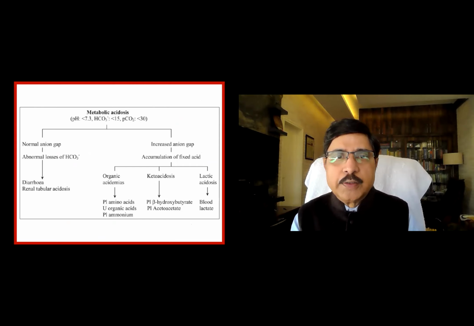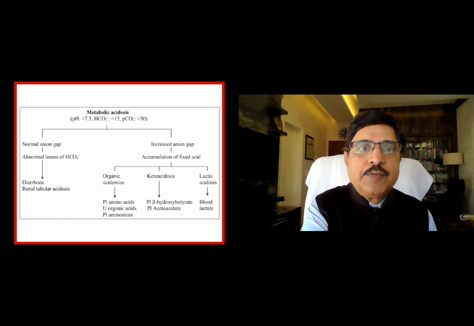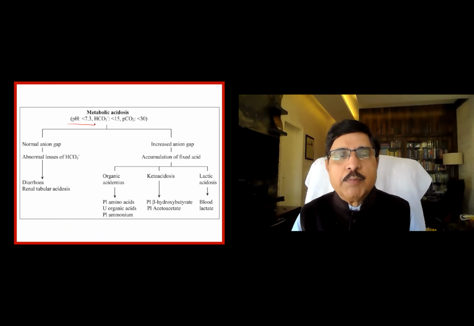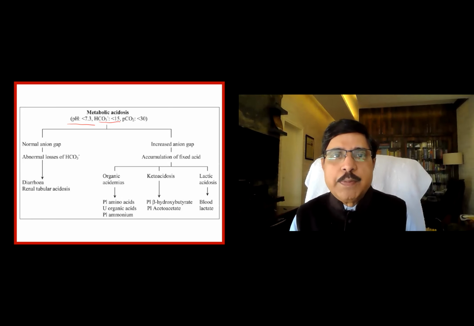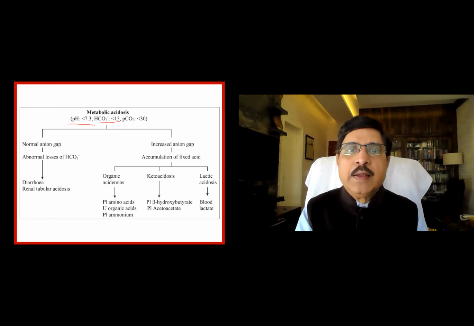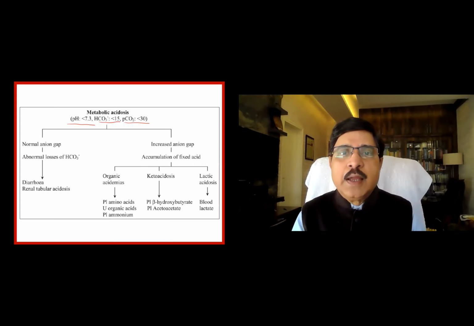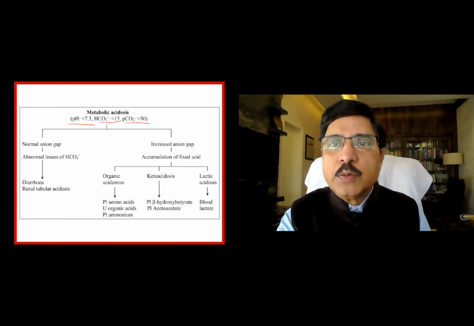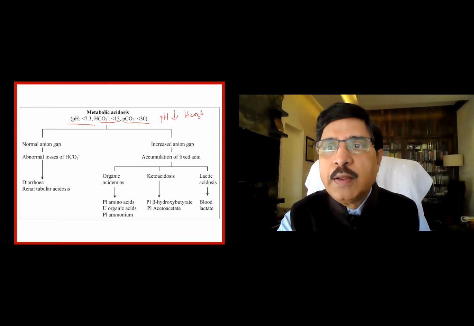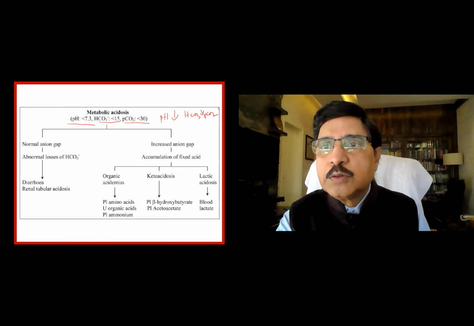Let us go a little further. Metabolic acidosis by definition has a pH of less than 7.35. Bicarbonate normal is 24. Here bicarbonate is depressed because of the metabolic acidosis, and secondarily the lung also compensates, and then the secondary variable PCO2 also will be lower. That means in metabolic acidosis, pH will be lower, HCO3 will be lower, and carbon dioxide partial pressure also will be lower. All three are in the same direction.